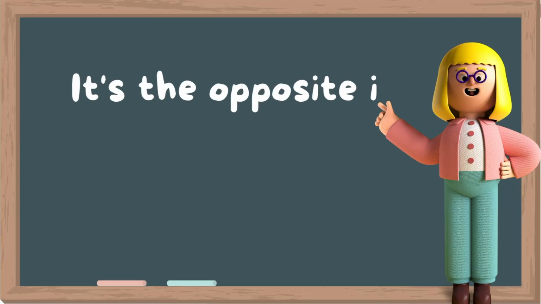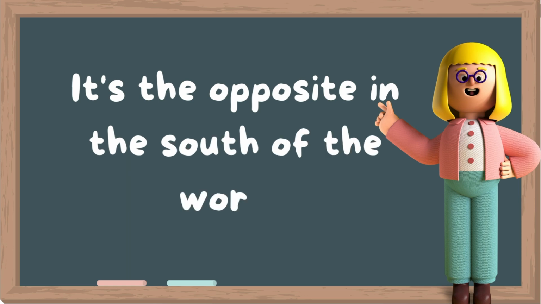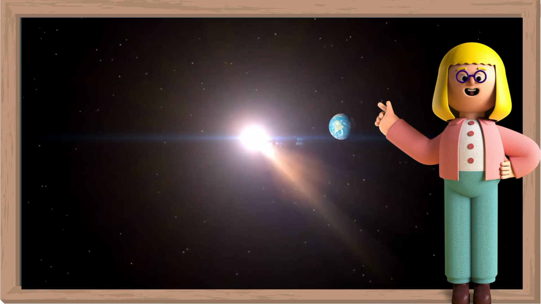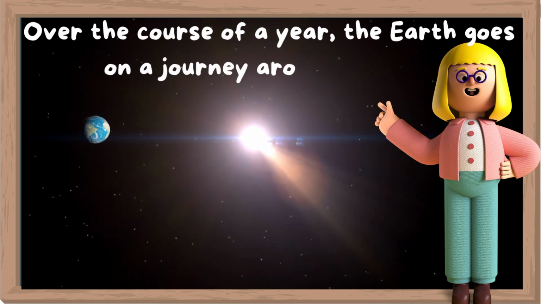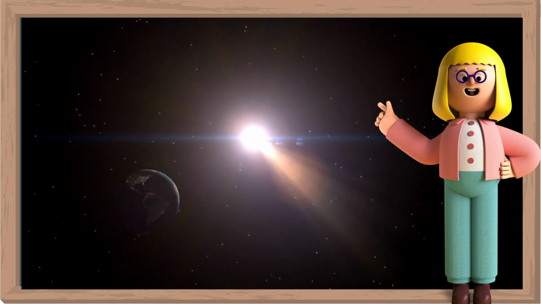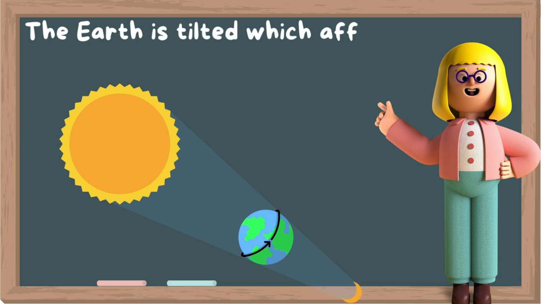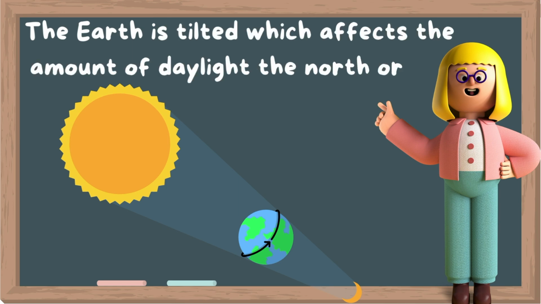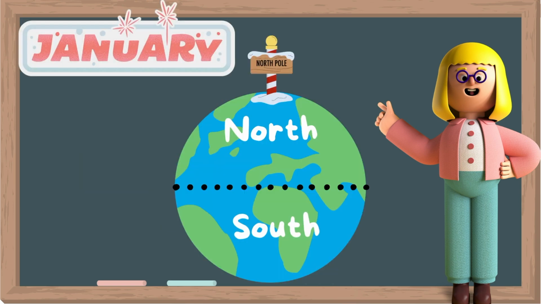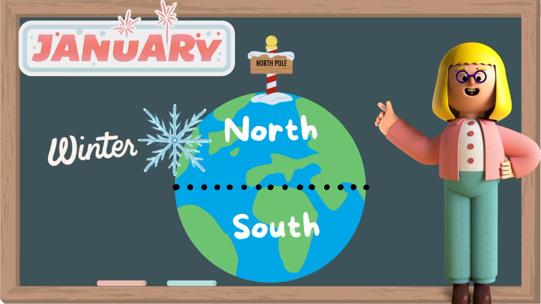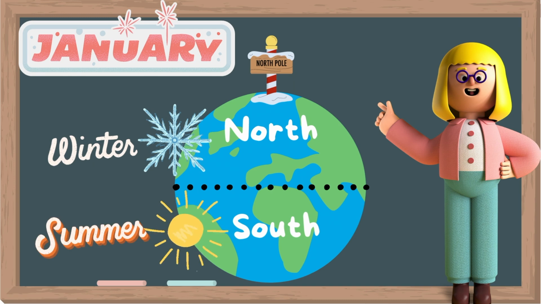And it's the opposite if you're living in the south of the world. And this is because over the course of a year, the Earth goes on a journey around the sun. And the Earth is tilted, which affects the amount of daylight the north part or the south part of the world gets. So in the month of January, when it's winter in the north, it's actually summer in the south.